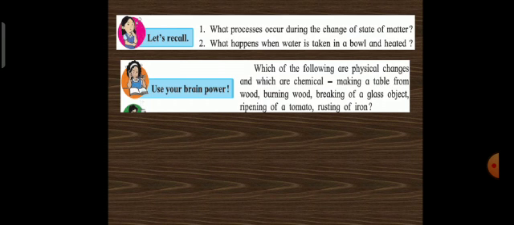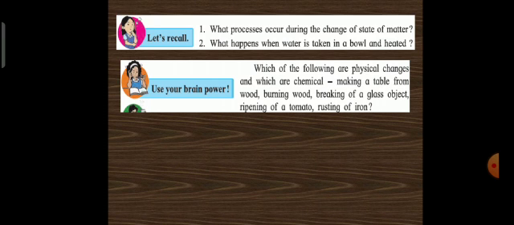So now let's recall what processes occur during the change of state of matter. Change of state of matter we have studied in case of water, wherein water on cooling freezes to ice. Water when we heat will get converted to water vapor. Again on cooling, the vapor on condensation will form water droplets. So different type of processes, that is vaporization, condensation, freezing, these all will occur during the state of matter change.